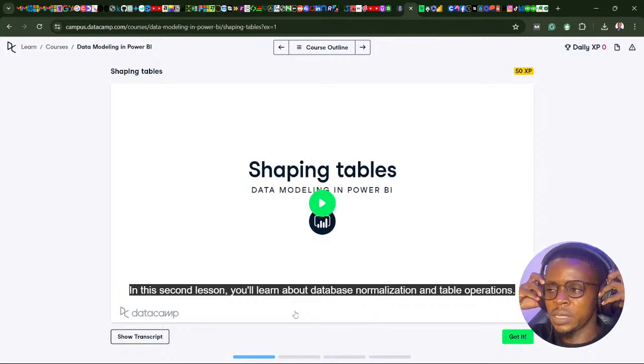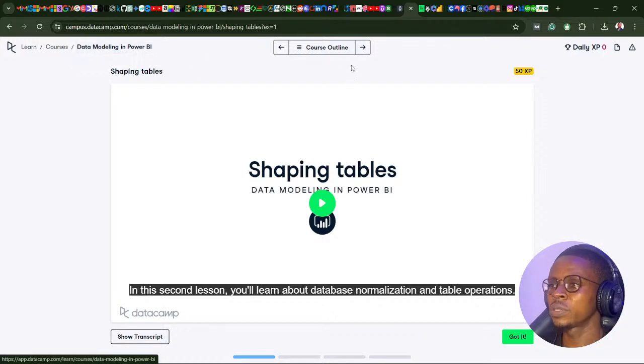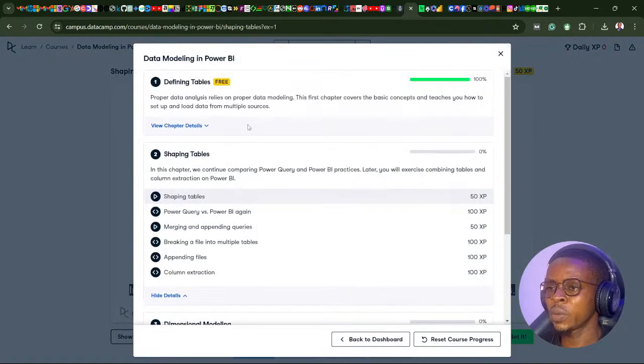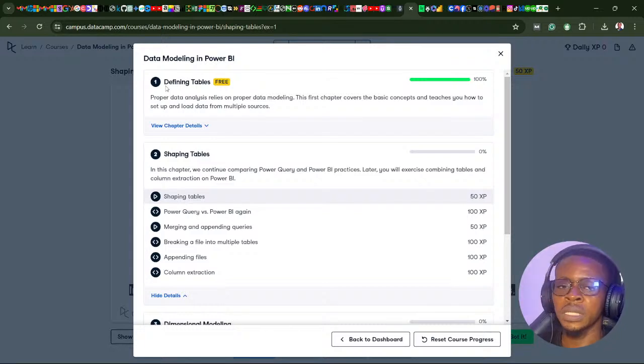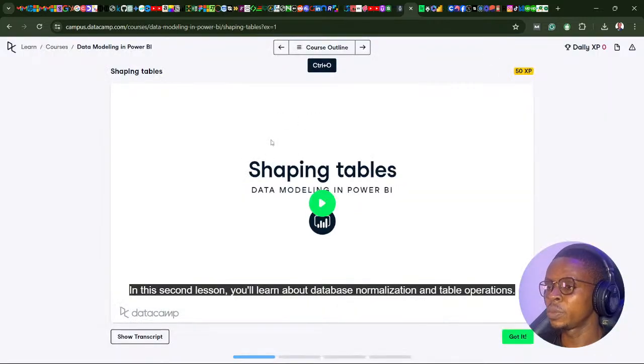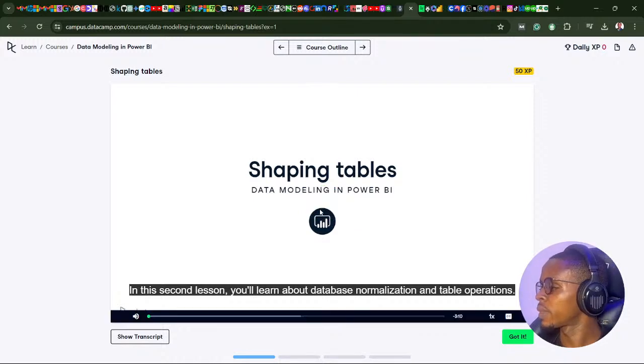So I think this is chapter 2 of the data modeling part of the course. We covered chapter 1 yesterday, defining tables, and it was quite an interesting chapter to cover. So do make sure to watch the day 28 live stream to understand all what we did here. So let's continue with this day 29 live stream rather, which is shaping tables. So welcome to day 29.